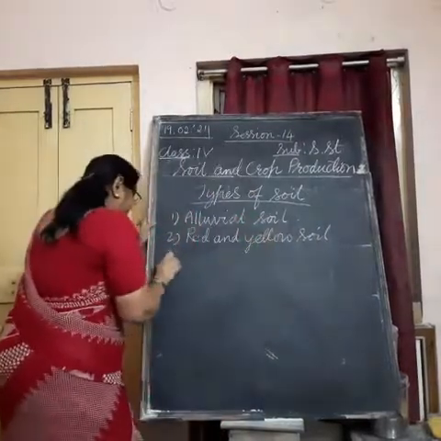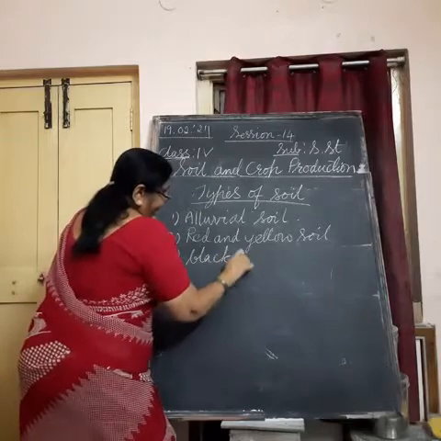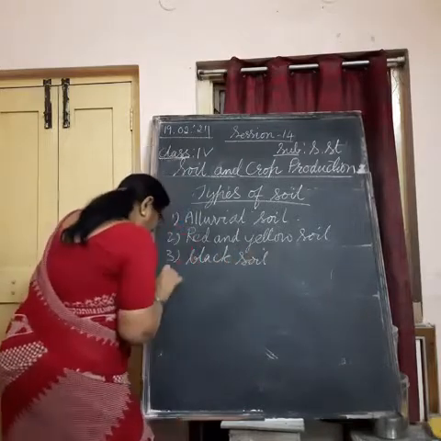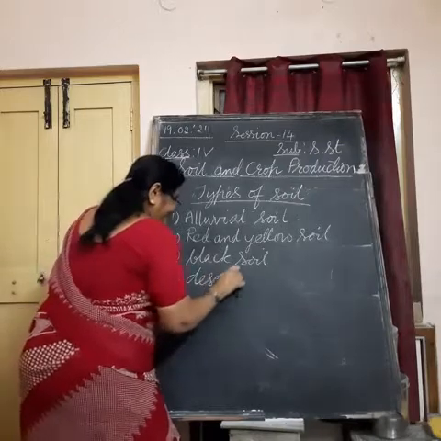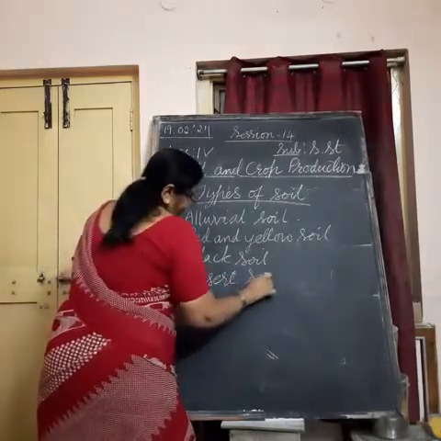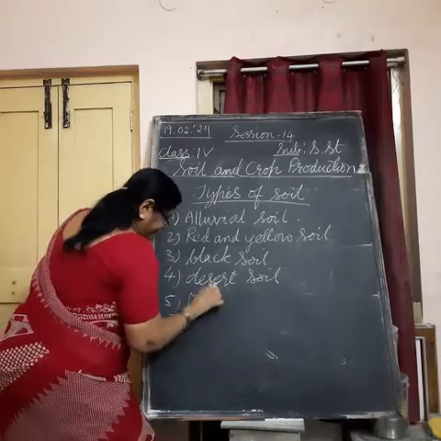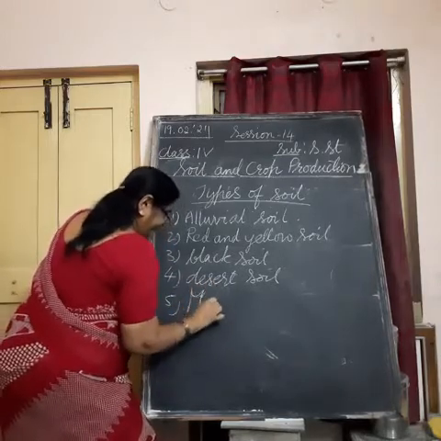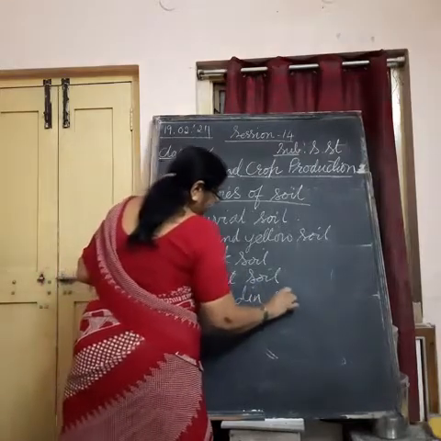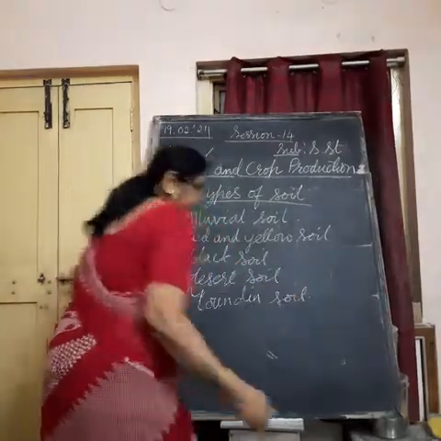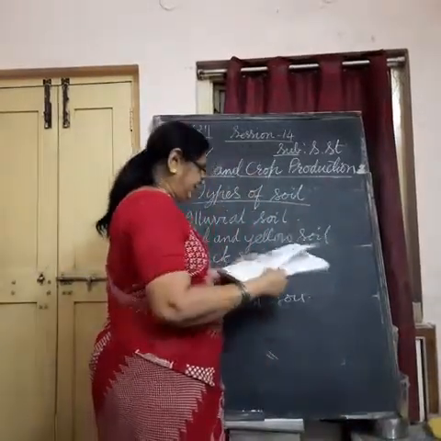Third is black soil. Fourth is desert soil. And fifth is mountain soil. These are the kinds of soil we find in our country.